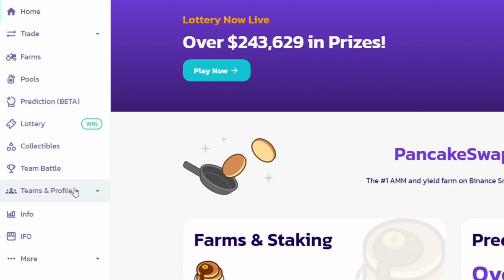Virtually all of these services offer different ways to earn rewards, so we'll explore all of them here in just a moment. Also, if you'd like to know more about automatic market makers, be sure to check out both our yield farming as well as decentralized exchange videos if you haven't already.